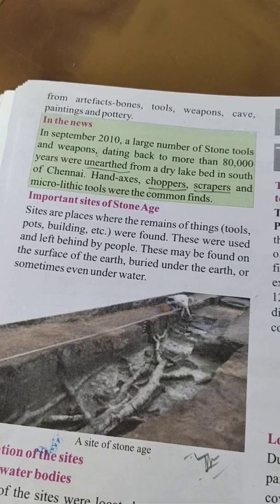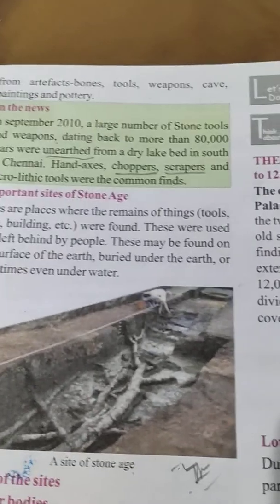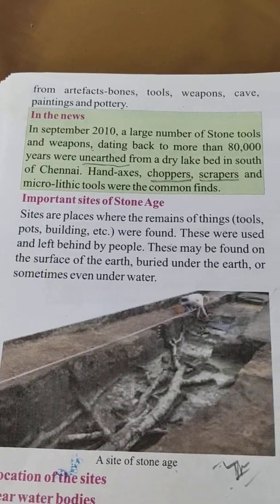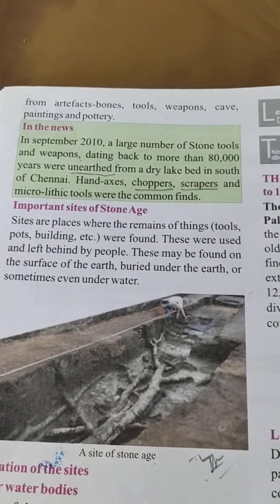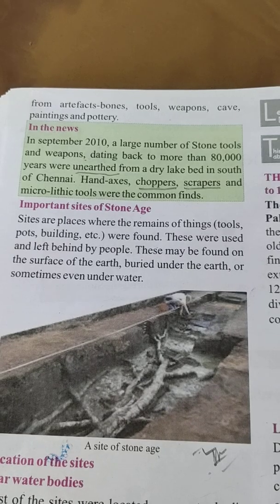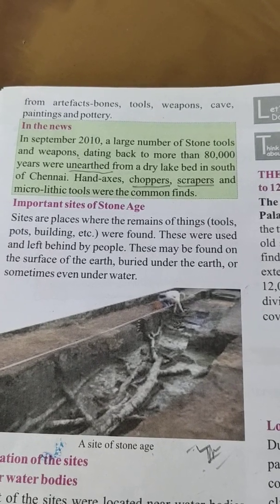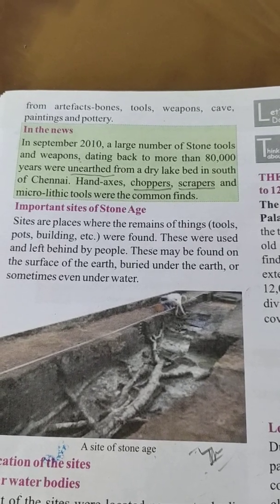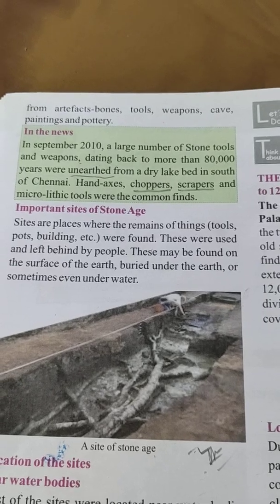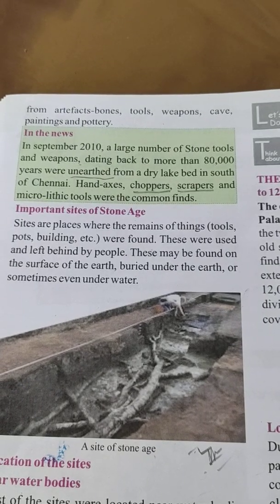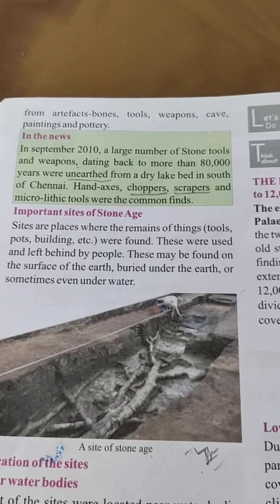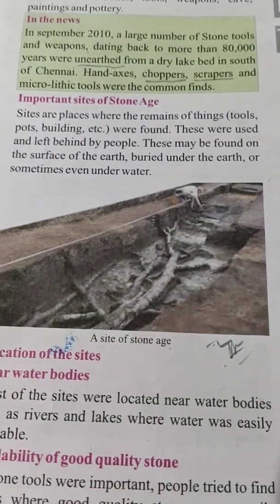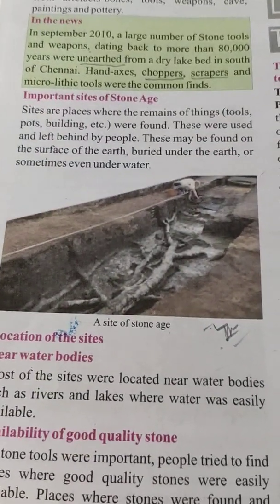Important sites of Stone Age. Sites are places where the remains of things, tools, pots, buildings, etc. were found. These were used and left behind by people. This may be found on the surface of the earth, buried under the earth, or sometimes even underwater. See children, this is the site of Stone Age.